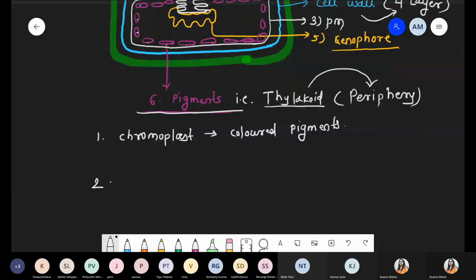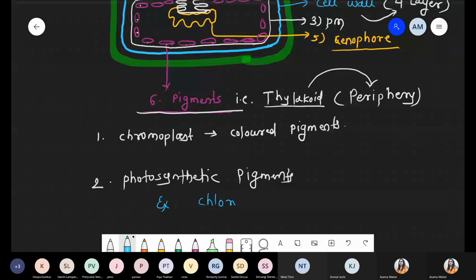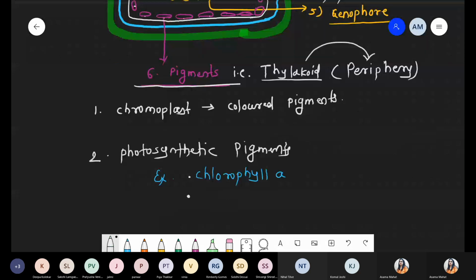We are talking about the photosynthetic pigment. So some colored pigments are present. Another one we are talking about is the photosynthetic pigment. An example of the photosynthetic pigment is chlorophyll A, which is the most abundant, present in all. Along with that, we are talking about carotenoid.